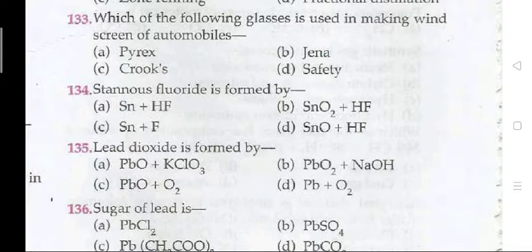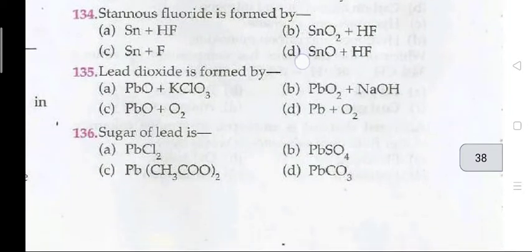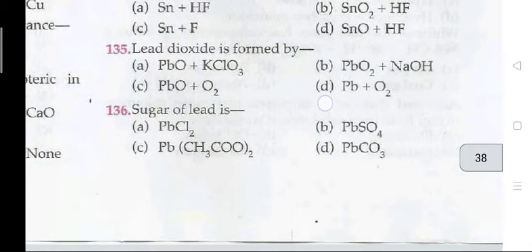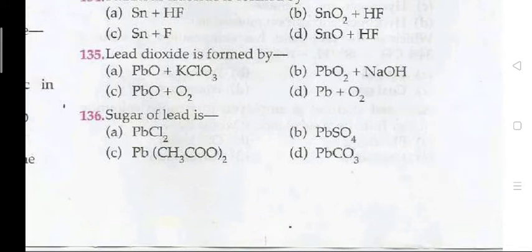That is D, safety glass. Stannous fluoride is formed by, the right answer is 134 का D, that is SnO plus HF. 135. Lead dioxide is prepared by, 135 का A, PbO plus KClO3. 136. Sugar of lead is 136 का C, that is Pb(CH3COO) whole twice.